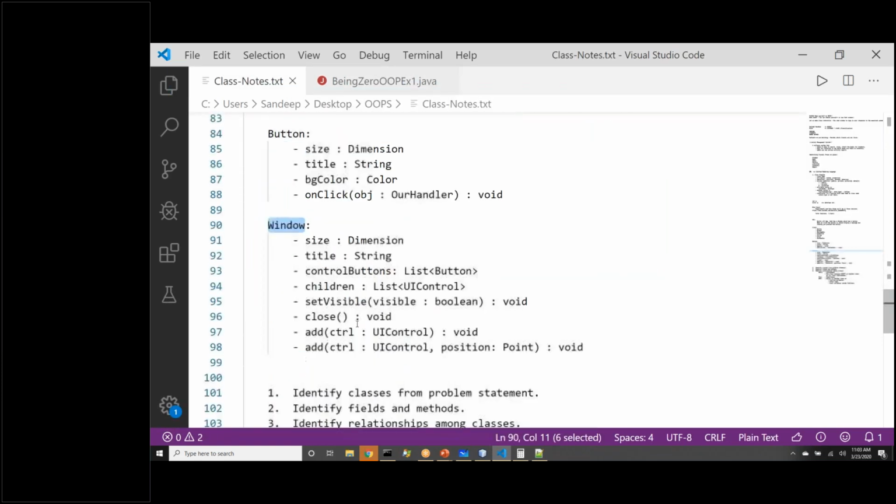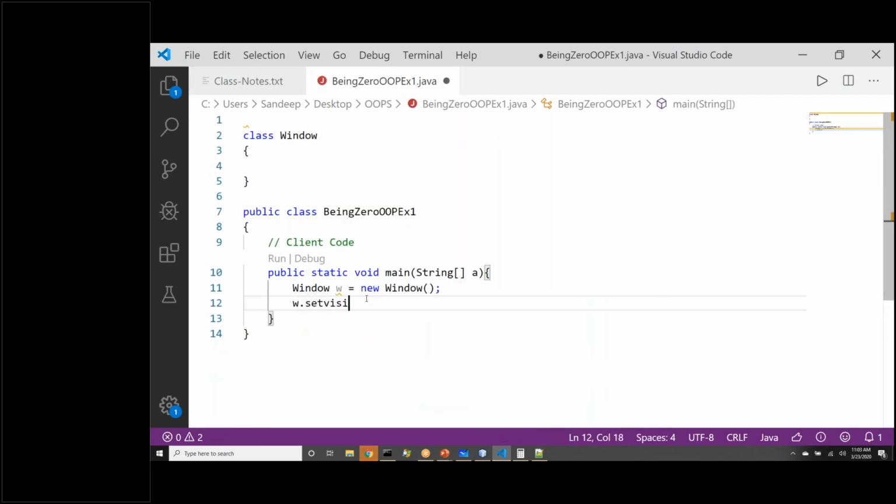Now, once the window is written, we call a function setVisible. So I should be able to call the function setVisible with a capital V, true. This should display the window, right? But this window class does not have any function setVisible.